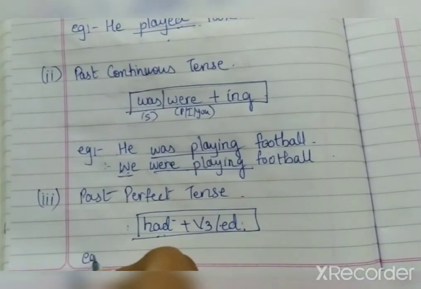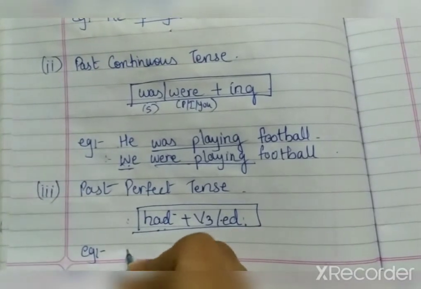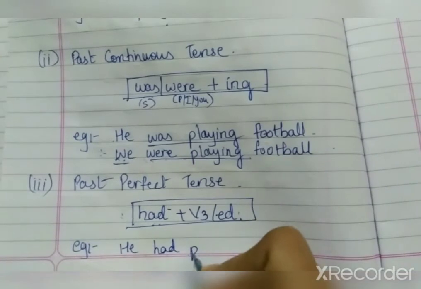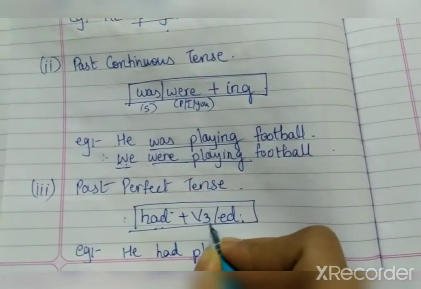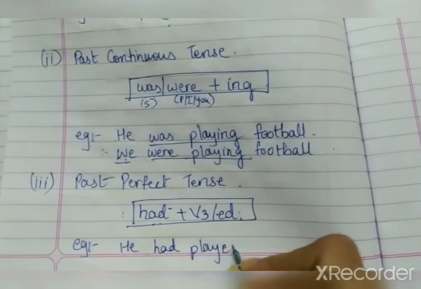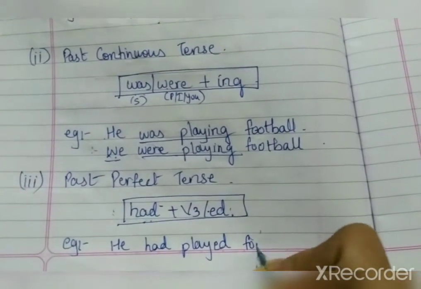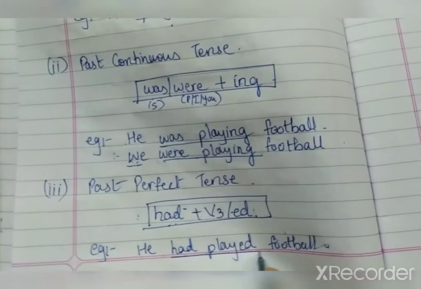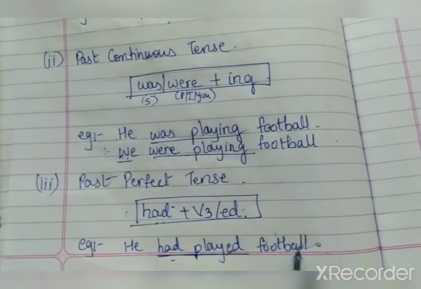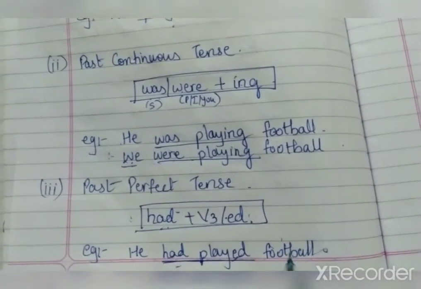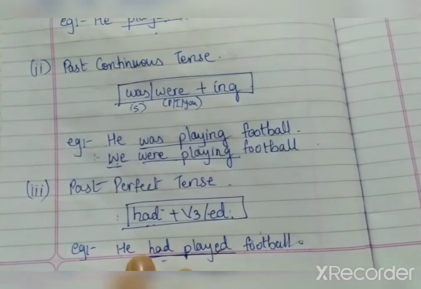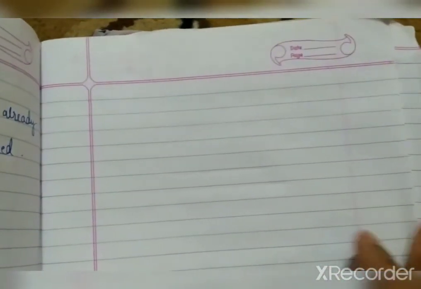So let us write an example. What is our example? He had played football. There is no third form of play, so we add ed: played. He had played football. We had played football, right? So this was your past perfect tense. The action started in past and happened in past.